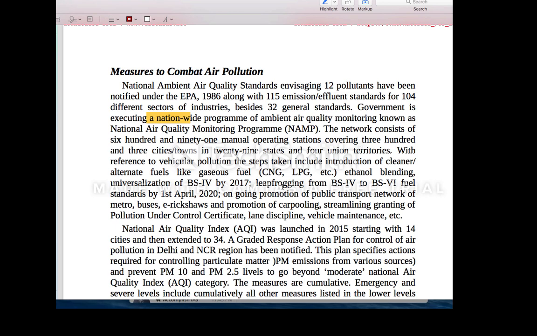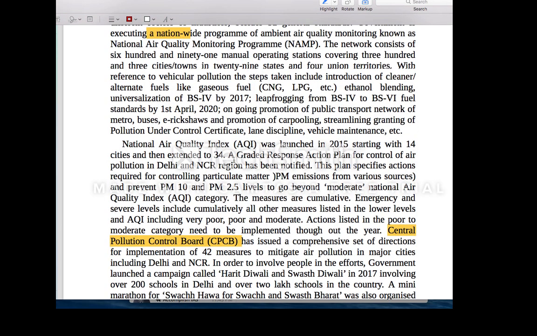Now coming to the CPCB, CPCB is also a statutory body under your Water Act and Air Act, with more functions. It is not under the Environmental Protection Act. That is a thing you need to know.